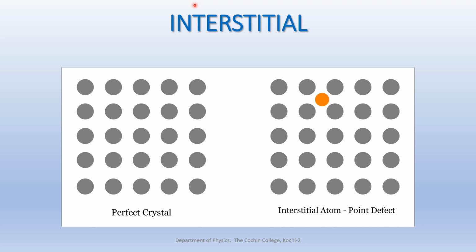So that creates a strain around the carbon atom in the face-centered cubic structure of iron. Therefore, the solubility of carbon in iron is limited to a small weight percentage. If you consider the body-centered cubic form of iron, the solubility is even lower than this.